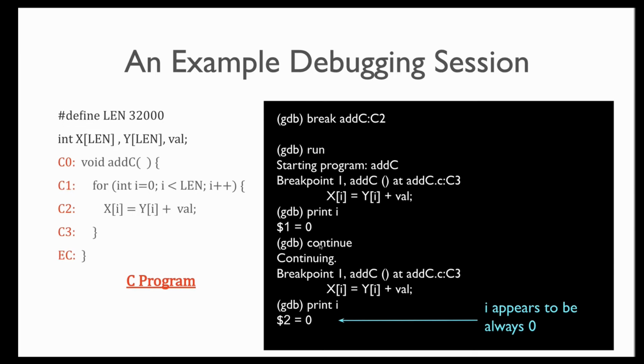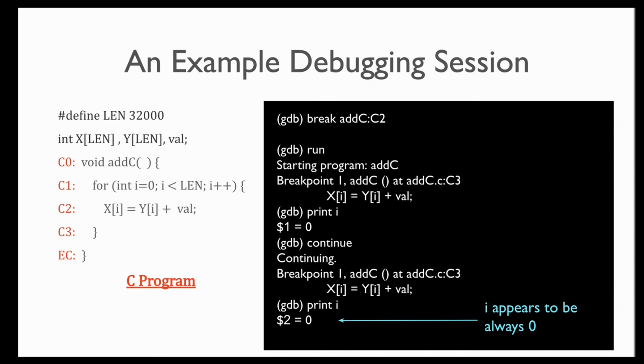But then if I do continue, even after many iterations, I still keep getting 0, which is wrong debugging information generated by LLVM. This is a very common problem. The compilers are not preserving the debug information and are often giving you the wrong debugging information, and GDB is showing you the wrong information. And this becomes a real pain for developers during debugging sessions.